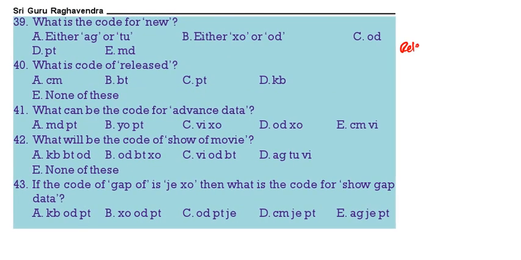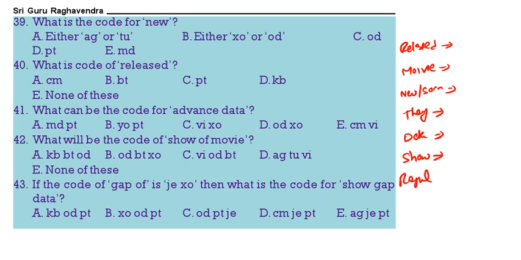See, released, movie, new or soon, they, data, show, regional, film, of.